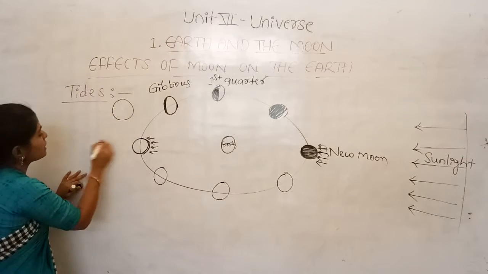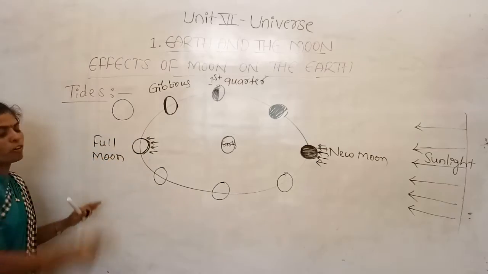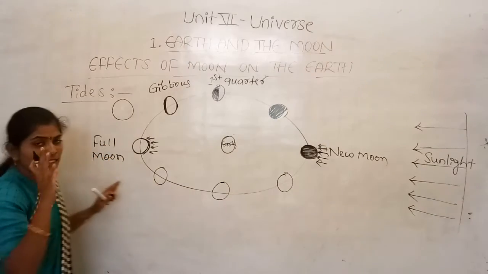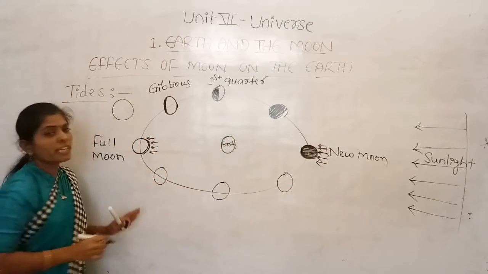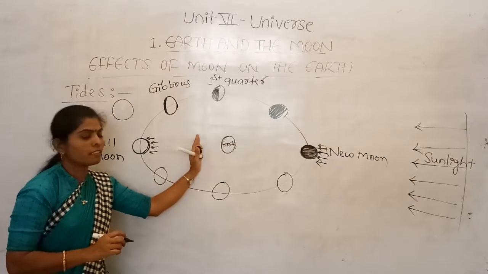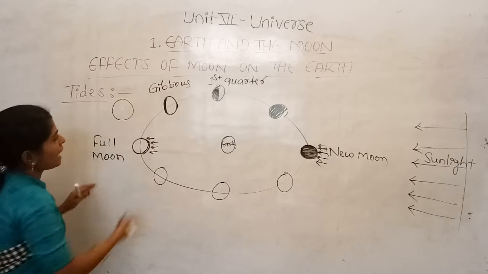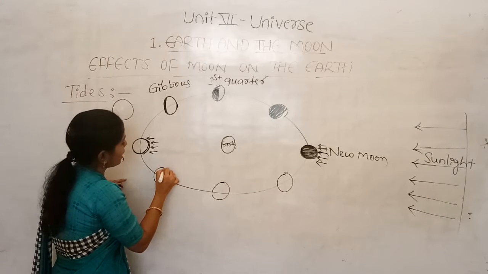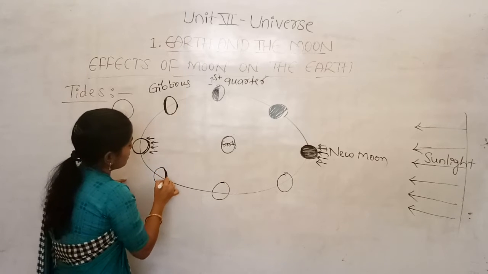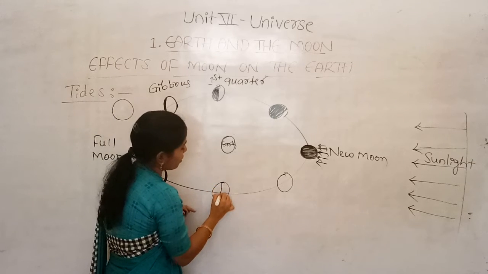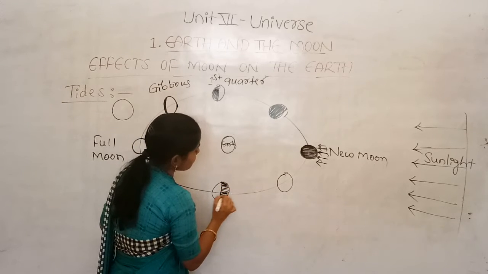This we can observe on the full moon, and this is what we call the full moon, when the sunlight falls on the surface which is facing towards the Earth. And again here, a little bit of portion we are not able to see, and this is again the half quarter, which we call the final quarter, okay.